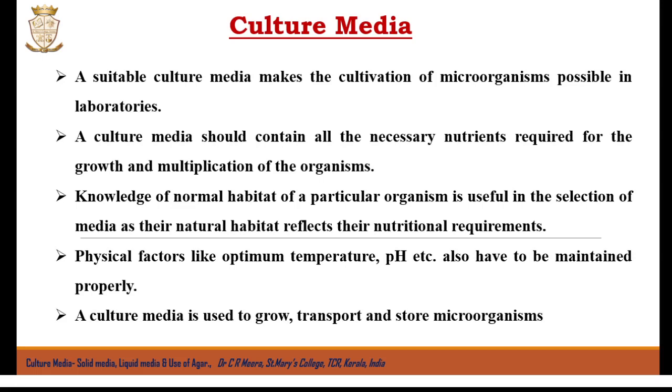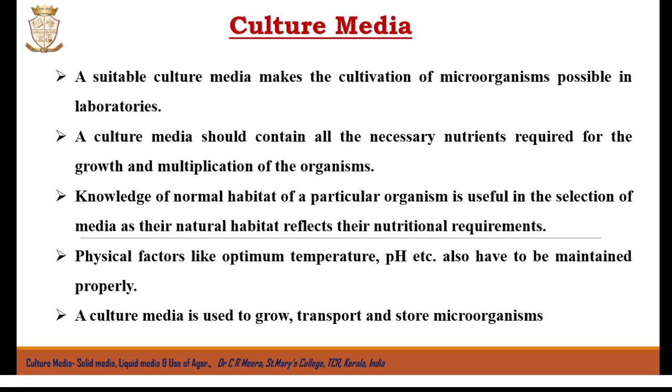So, a suitable culture media makes the cultivation of microorganisms possible in a laboratory. A culture media should contain all the necessary nutrients required for the growth and multiplication of microorganisms. In general, all microorganisms require a source of energy, micronutrients, macronutrients, etc. for their growth.